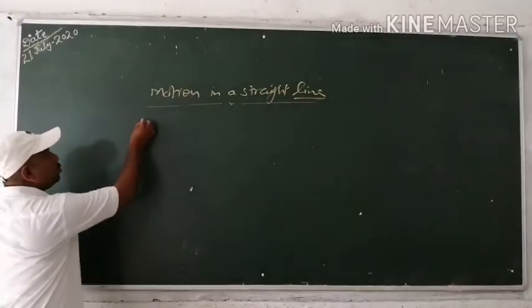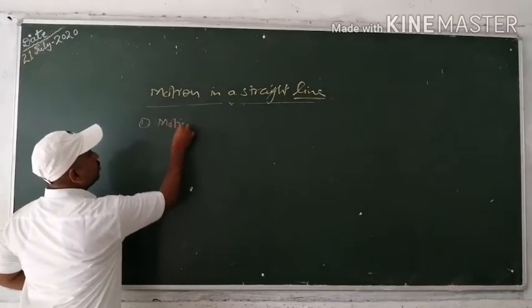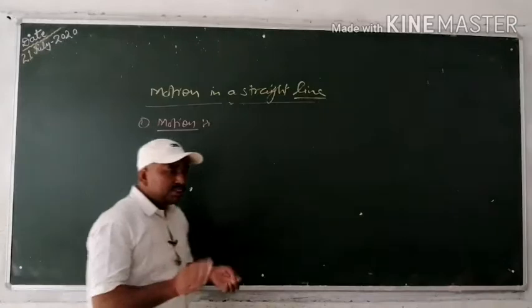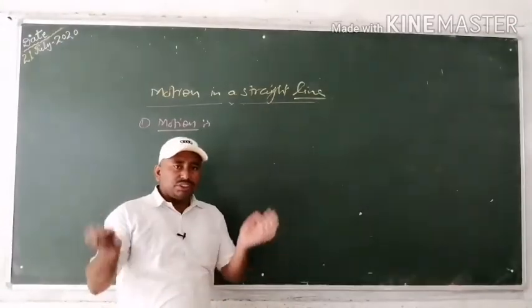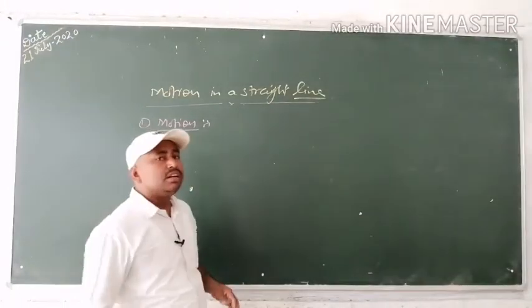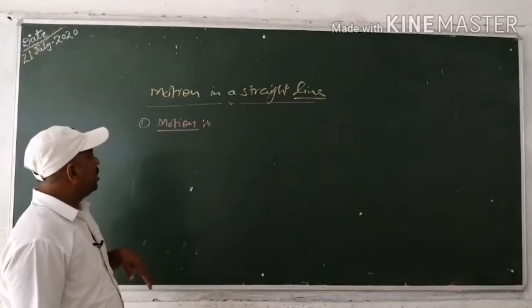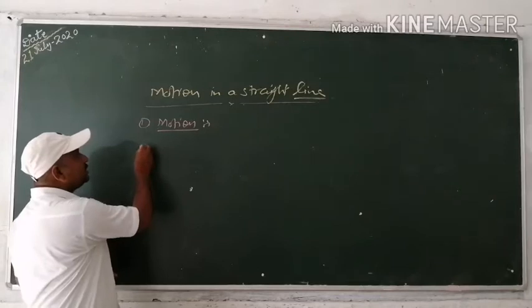is, what is motion? We know that when any object changes its position with respect to its surrounding with time, then the object is said to be in motion. And what is rest?